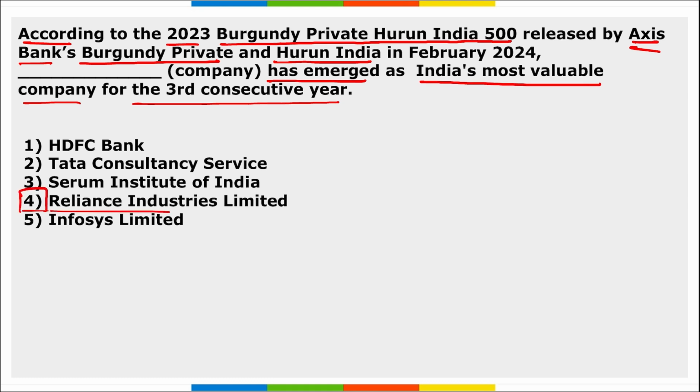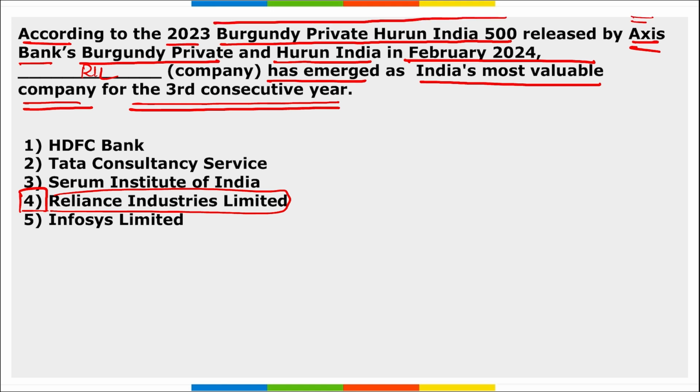Reliance Industries Limited has emerged as India's most valuable company for the third consecutive year, according to the Burgundy Private Hurun India 500, released by Axis Bank's Burgundy Private and Hurun India combined together. The total cumulative value of the 2023 Burgundy Private Hurun India 500 companies is close to $2.8 trillion. Combined value we are talking about.